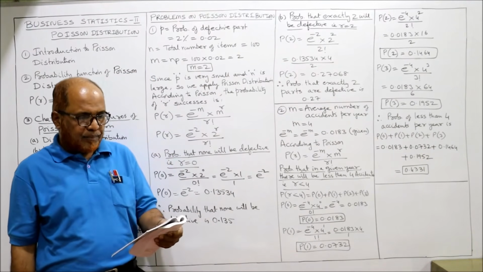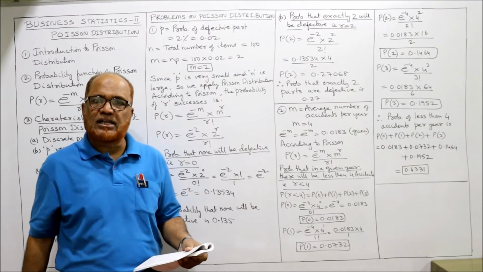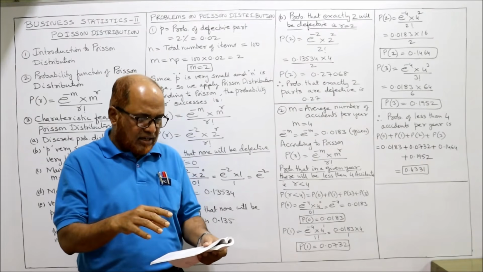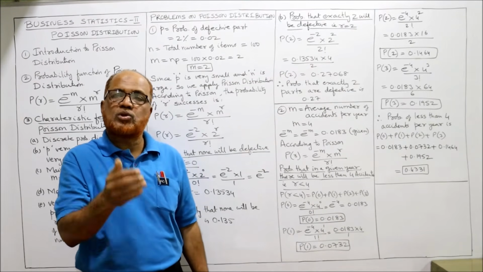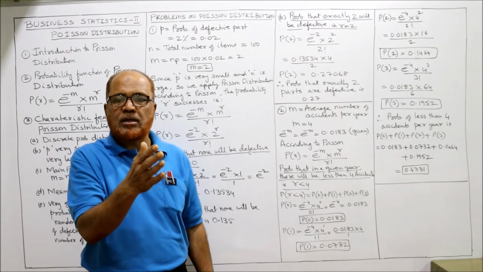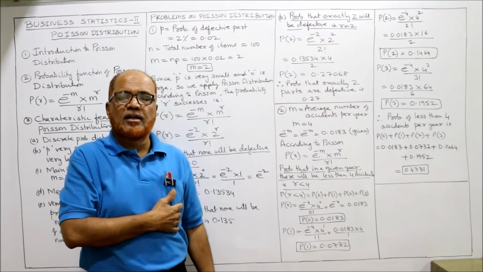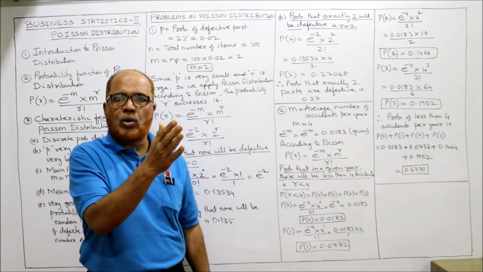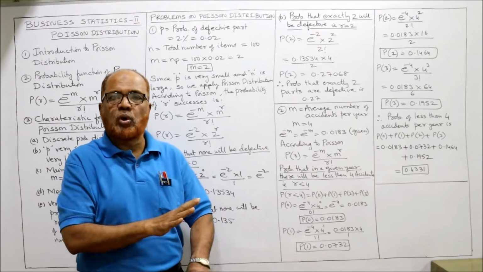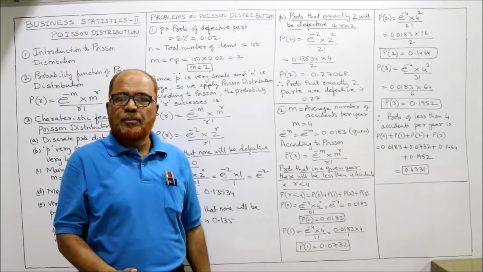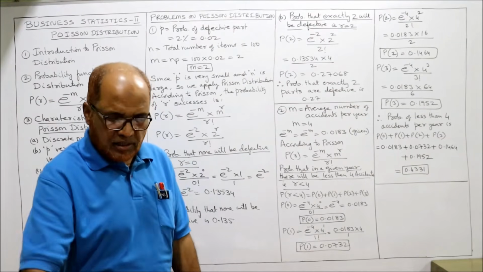So according to experience, in one plant, in 1 year, 4 accidents are taking place. Find the probability that in a given year there will be less than 4 accidents. Less than 4. So what values can be less than 4? 0, 1, 2, 3. It says less than 4, so we do not include 4. So we have to find the probability of 0 accidents, no accidents at all, probability of 1 accident, probability of 2, probability of 3.